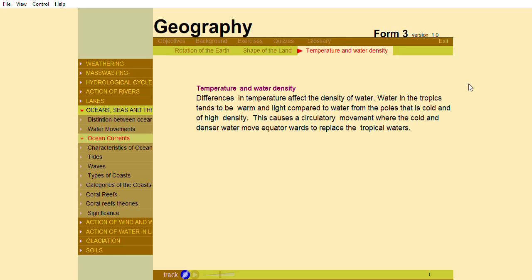Temperature and water density. Differences in temperature affect the density of water. Water in the tropics tends to be warm and light compared to water from the poles that is cold and of high density. This causes a circulatory movement where the cold and denser water move equatorwards to replace the tropical waters.